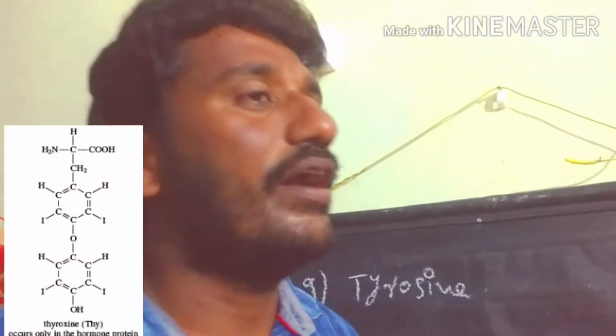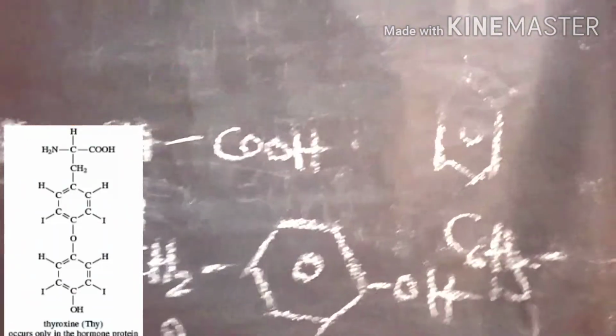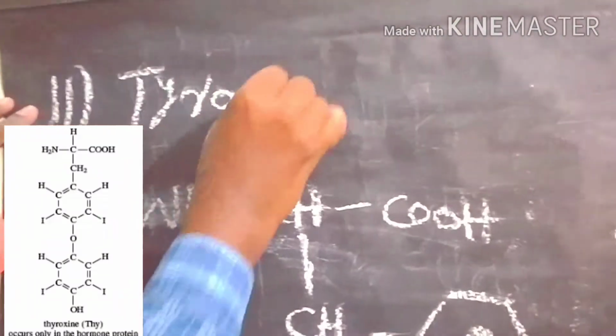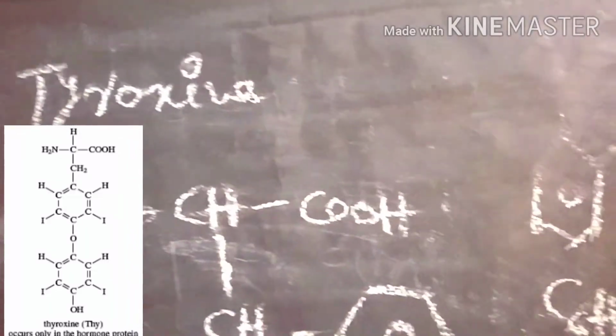Similarly we have one more iodine containing amino acid, thyroxine. It is also an iodine containing amino acid. So generally we can write like here. The 11th one, thyroxine. This is simply another iodine containing amino acid.